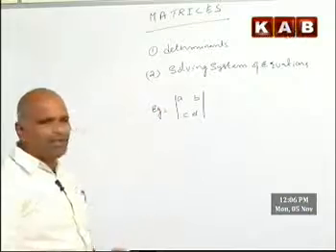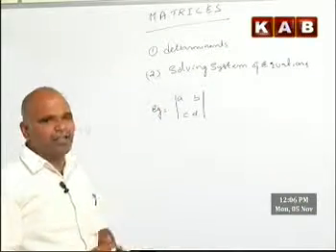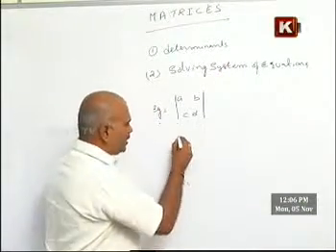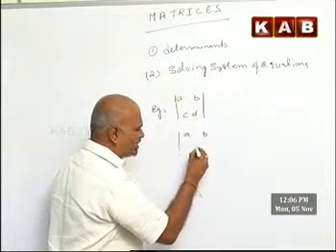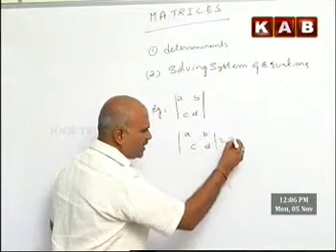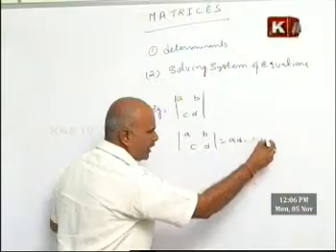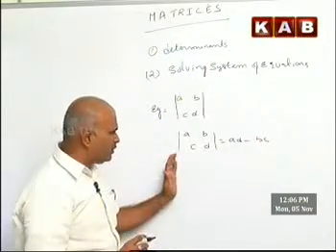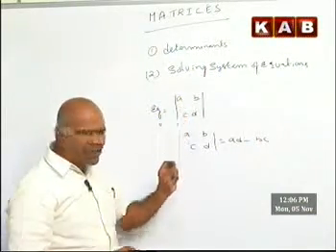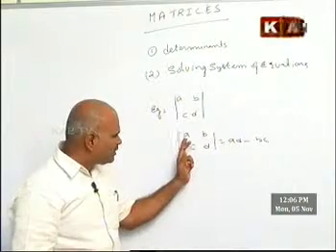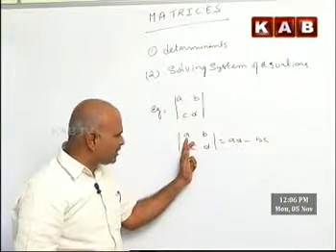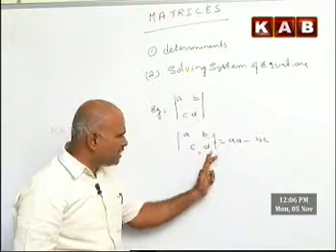So what is the value of the determinant? How can you assess this determinant? So the determinant will be written like this. This is equal to AD minus BC. Once again I am explaining that value. Determinant always gives a real number. For example, a 2 by 2 matrix I am considering A, B, C, D.